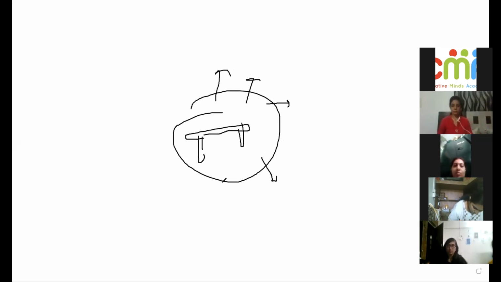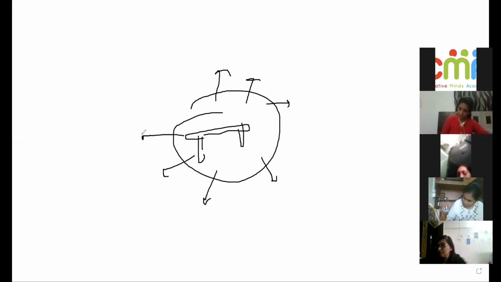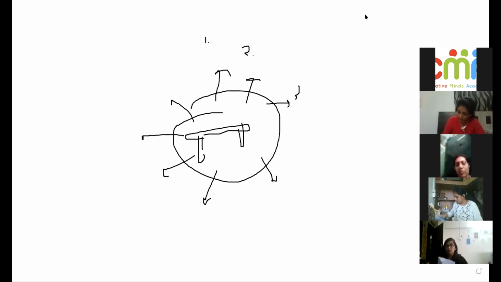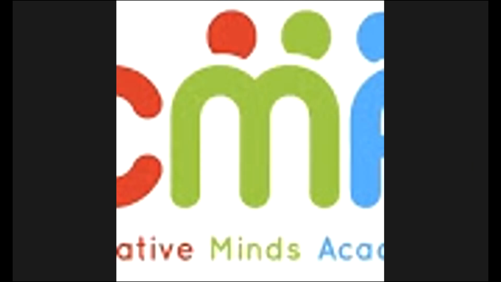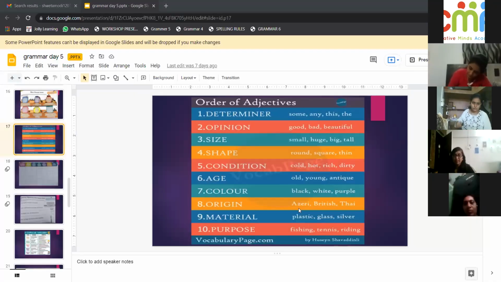You can draw a pizza, a boy, a girl, a teacher, any naming word, and then put number 1 determiner and so on. You have to share the picture to get the points. I'm showing the order here so you can do the activity.